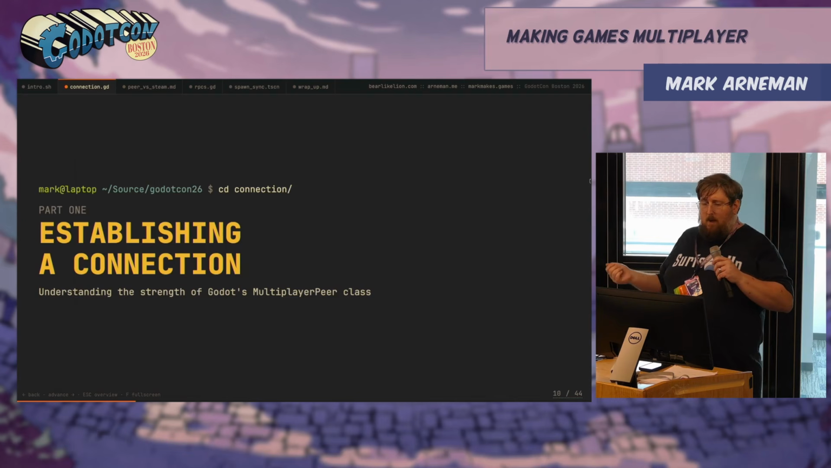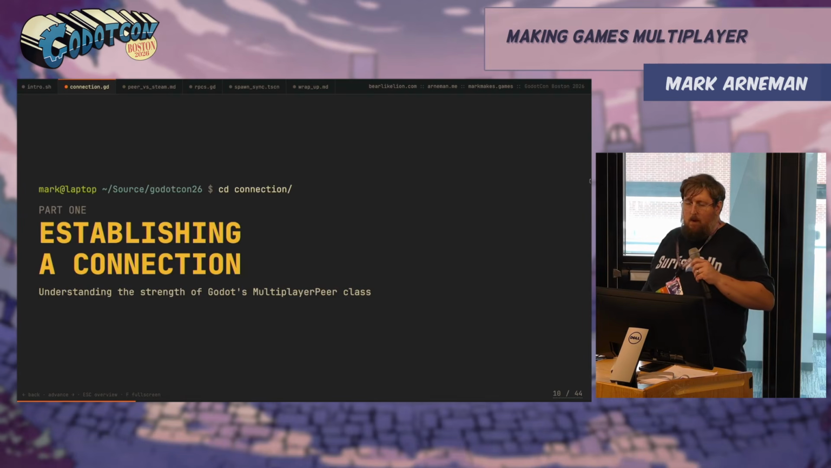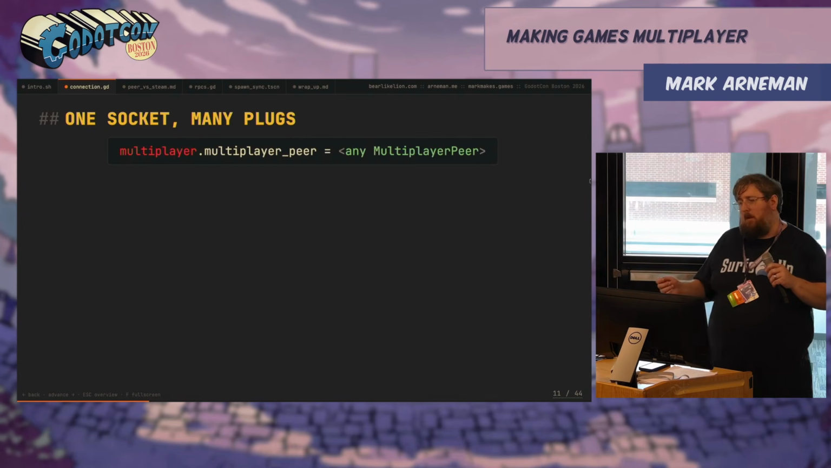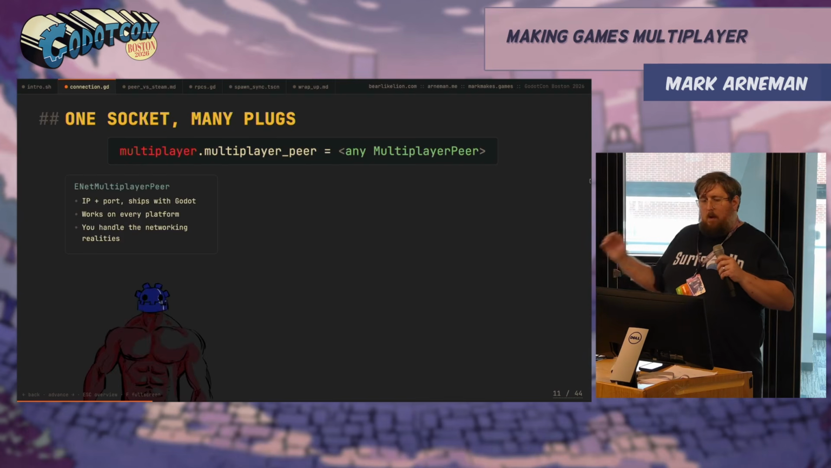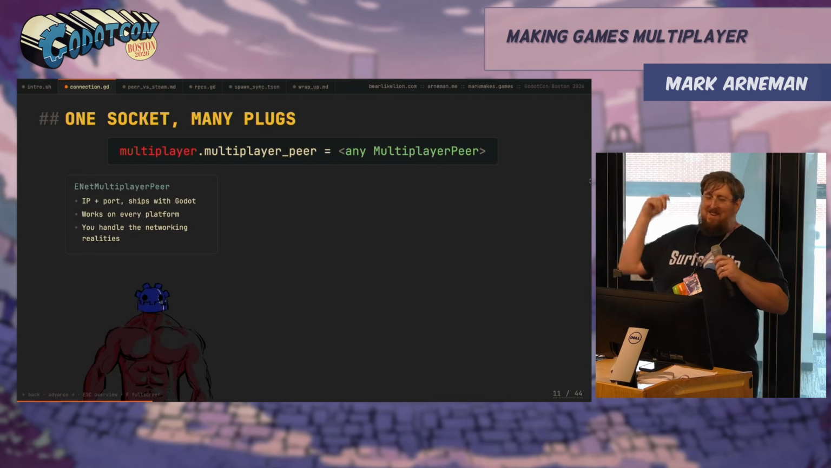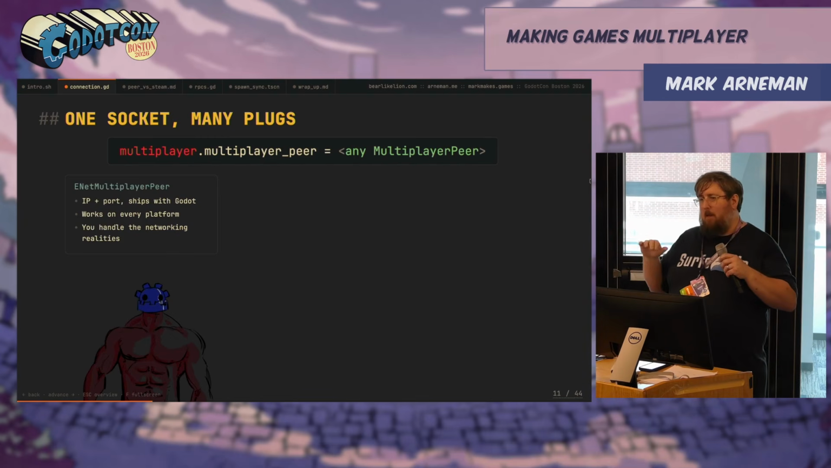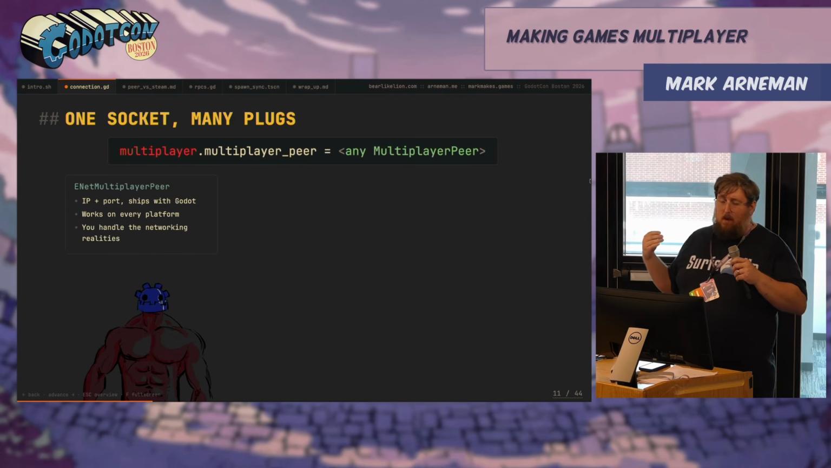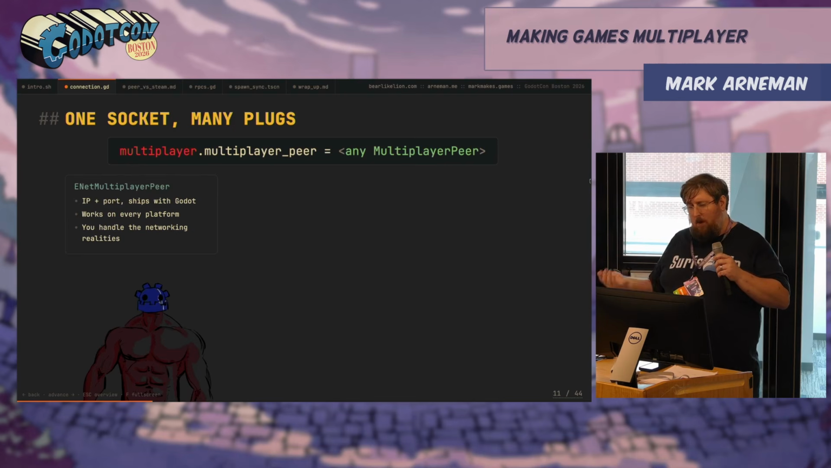So we're going to establish a connection. We're going to talk about the strength of Godot's multiplayer peer. So one of my favorite features of multiplayer is the multiplayer peer class. The power of it is you can swap out any sort of backend and keep the same high-level architecture. So we're going to go over ENet multiplayer peer, which is IP and port. It ships with Godot, works on every platform, but you have to handle the networking.